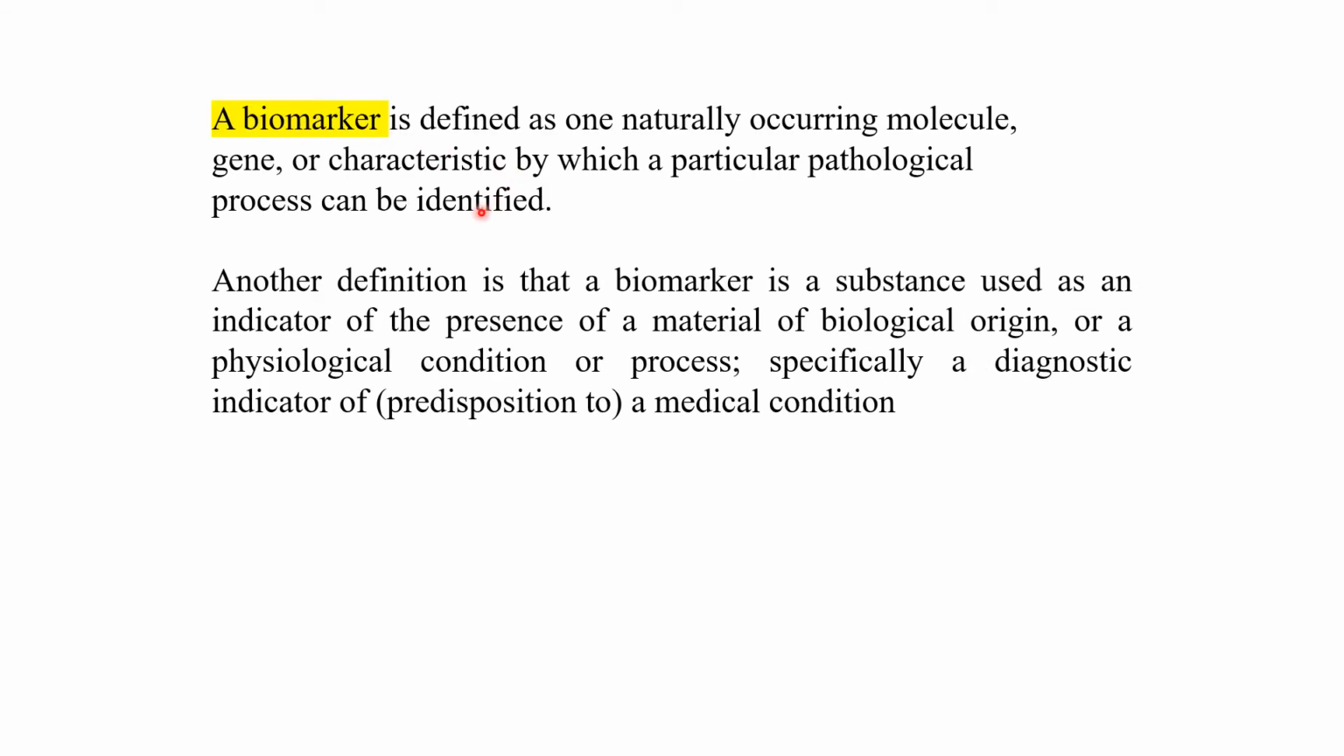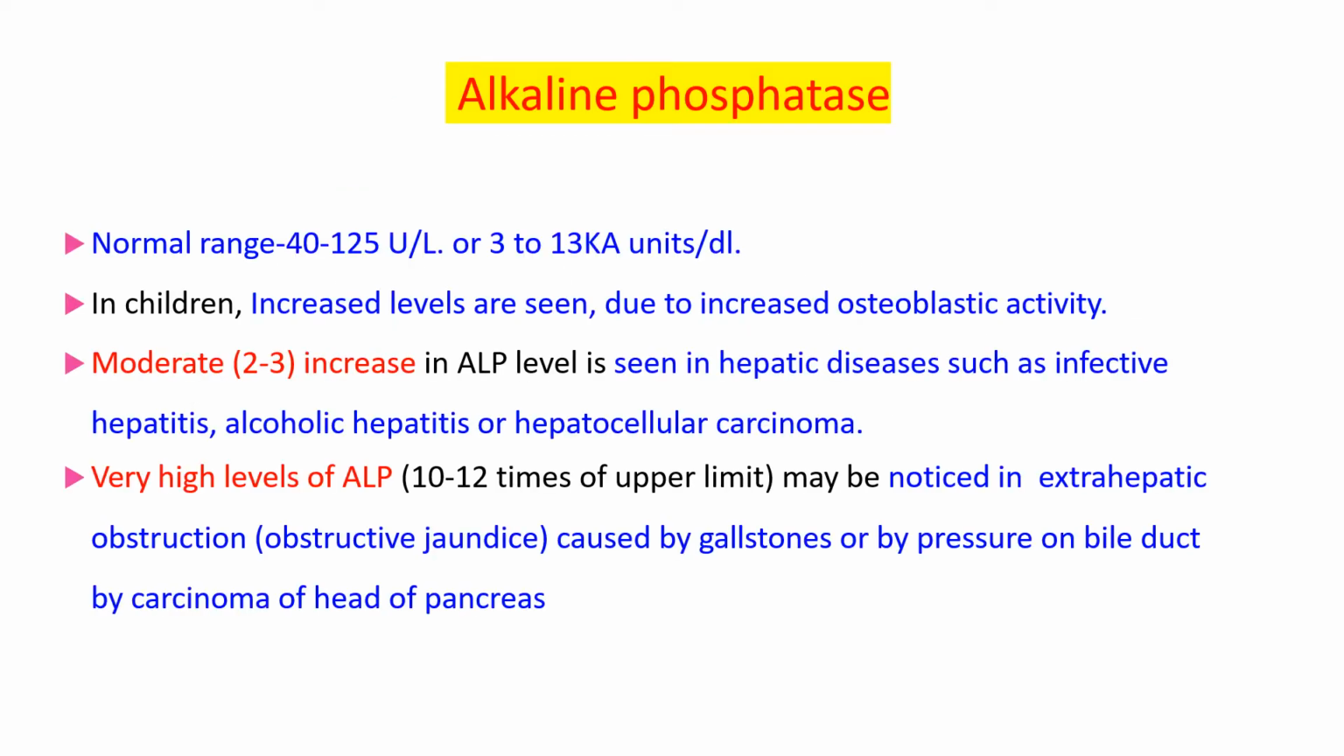A biomarker is a vague term. It is one naturally occurring molecule, gene or characteristic by which a particular pathological process can be identified. Another definition is that a biomarker is a substance used as an indicator of the presence of a material of biological origin or a physiological condition or process, specifically a diagnostic indicator of a medical condition. So biomarkers are a broad group, and out of that enzymes can also be considered as biomarkers. So we will discuss enzymes one by one.